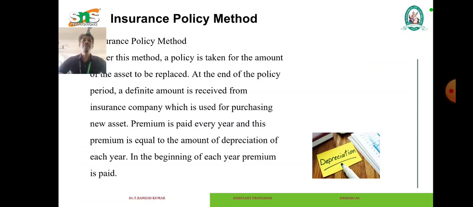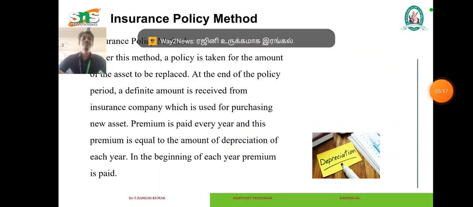The fifth one is the insurance policy method. In this method, a policy is taken for the amount of the asset to be replaced. At the end of the policy period, a definite amount is received from the insurance company which is used for purchasing a new asset. Premium is paid every year and this premium is equal to the amount of depreciation of each year. At the beginning of each year, premium is paid.